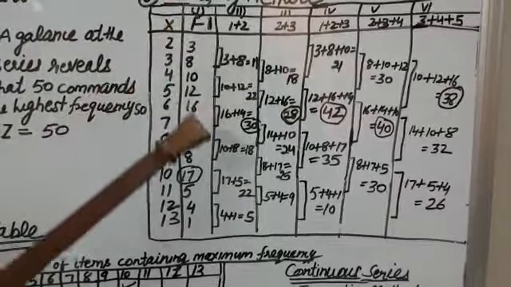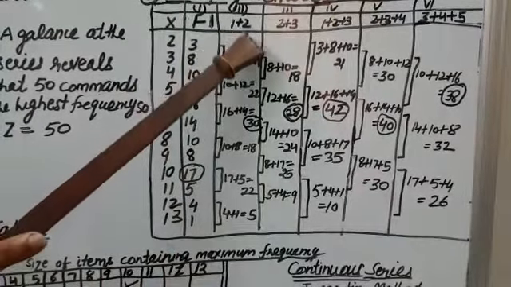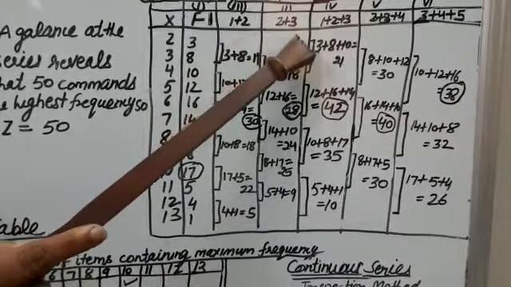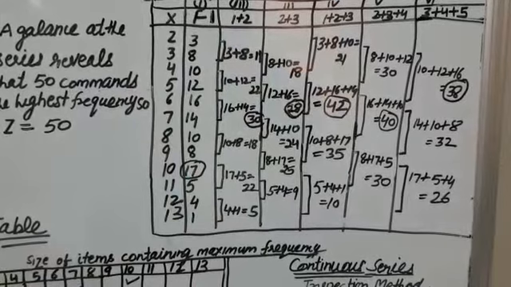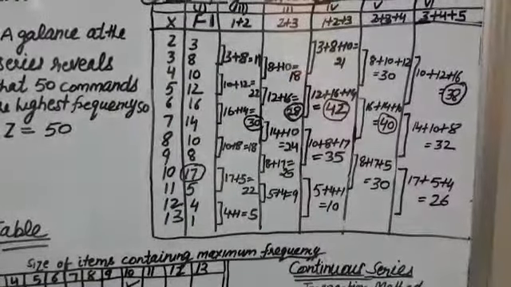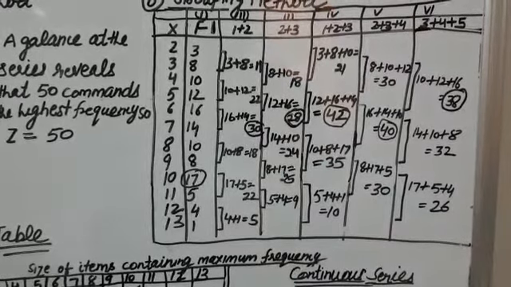In the first column, the frequency is given. In the second column 1 plus 2, in the third column 2 plus 3, then in the fourth column 1 plus 2 plus 3, in the fifth column 2 plus 3 plus 4, and in the sixth 3 plus 4 plus 5.